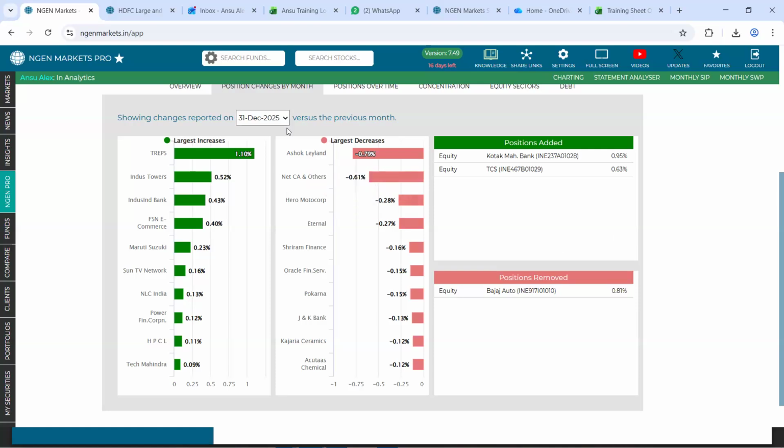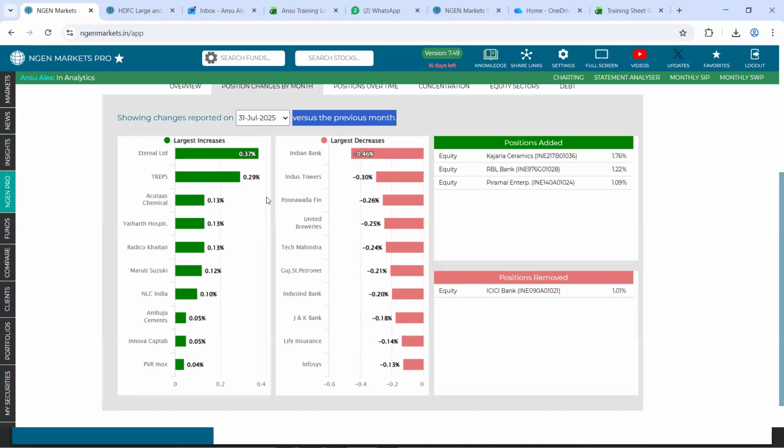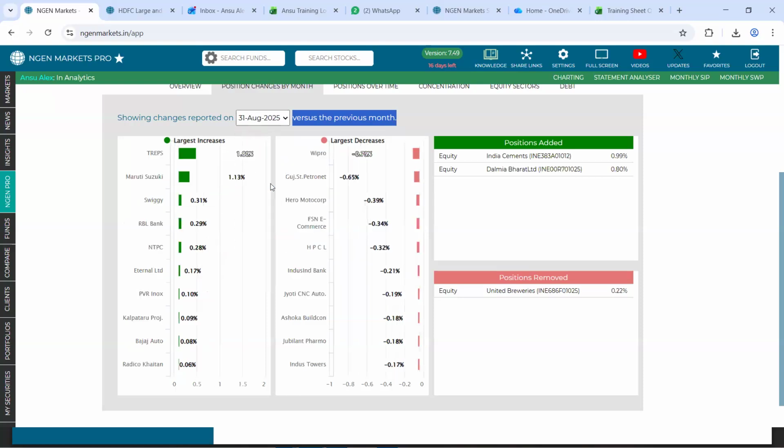Now, this data we are viewing in comparison to the previous month. That is the portfolio for the month of December when we compare it to November. And we have this data for the previous 12 months. For example, if I select 31st July 2025, it will let me know how the portfolio of this fund changed in consideration to June 2025. So we show this comparison for the previous 12 months. You can simply click on the month that you're focused upon.